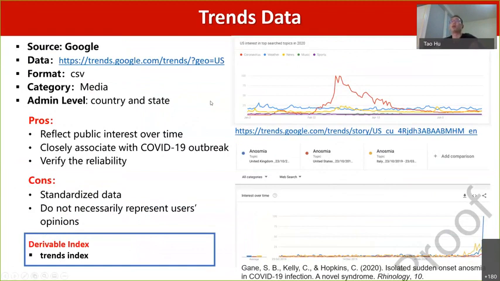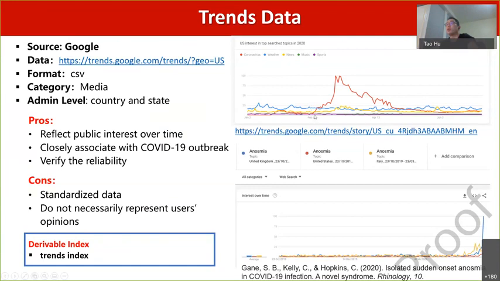And next one is about the trends data. The trends data is from the Google search engine. They have analyzed the top trends based on the search queries. So for example, on the top of this one, there are 5 different keywords or queries on the Google search engine: coronavirus, weather, news, music, and sports.